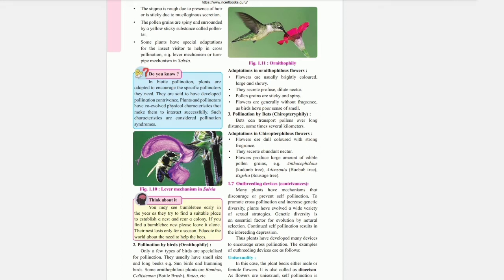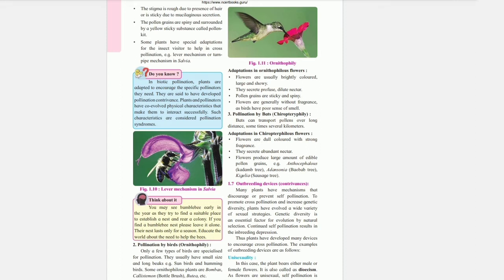Pollination by birds, ornithophily. Only a few types of birds are specialized for pollination. They usually have small size and long beak. Example, sunbirds and hummingbirds. Some ornithophilous plants are bombax, Callistemon, bottlebrush, Butea, etc. Adaptation in ornithophilous flower. Flowers are usually brightly colored, large and showy. They secrete profuse dilute nectar. Pollen grains are sticky and spiny. Flowers are generally without fragrance as birds have poor sense of smell.